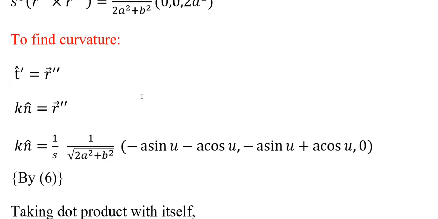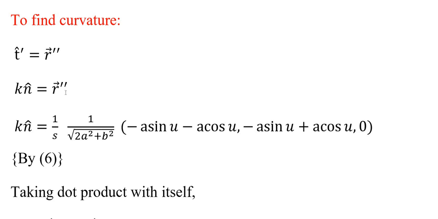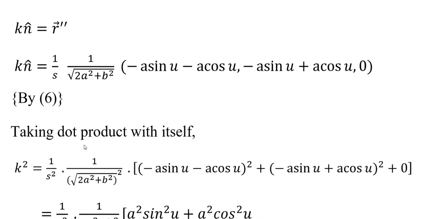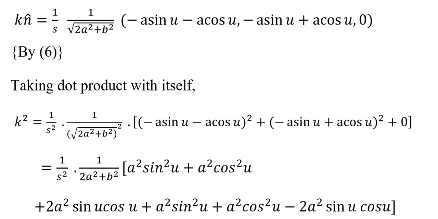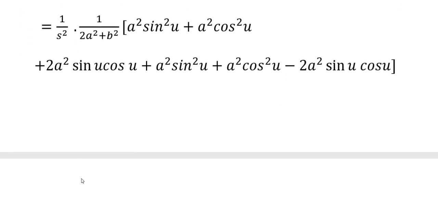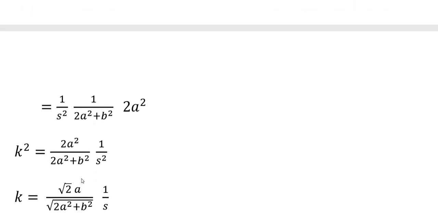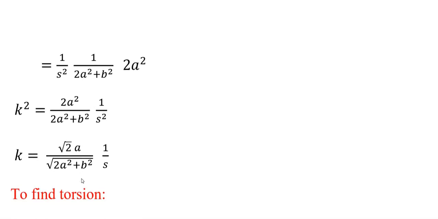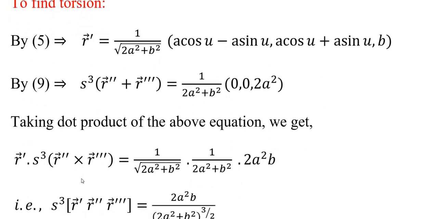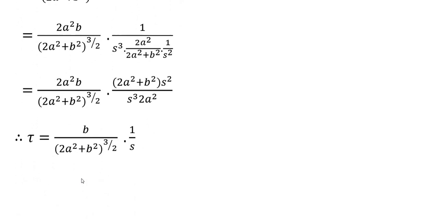So t dash equals r double dash, kappa n equals r double dash. How are we finding this? From the sixth equation, 1 by s into this one. So we need kappa, therefore we are taking the dot product of n with itself. Therefore kappa squared, kappa into kappa, we are taking the dot product again with itself. So that is equal to 1 by s² into 1 by (2a² plus b²) into 2a². Therefore kappa equals square root of 2a divided by square root of 2a² plus b² into 1 by s.